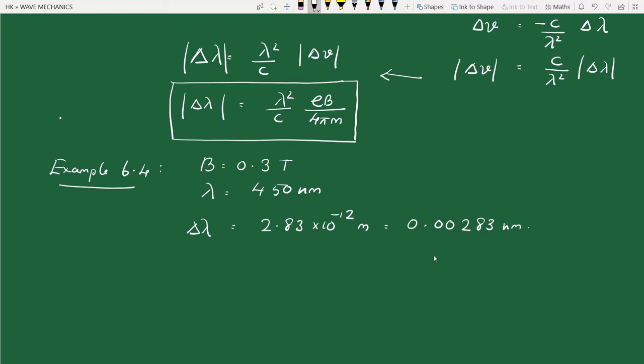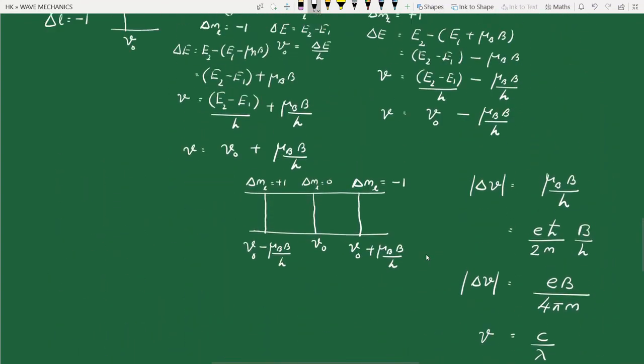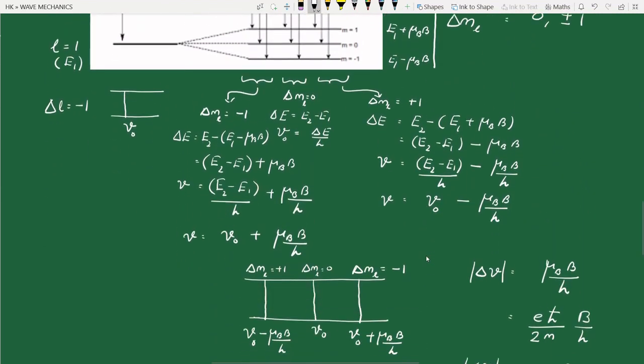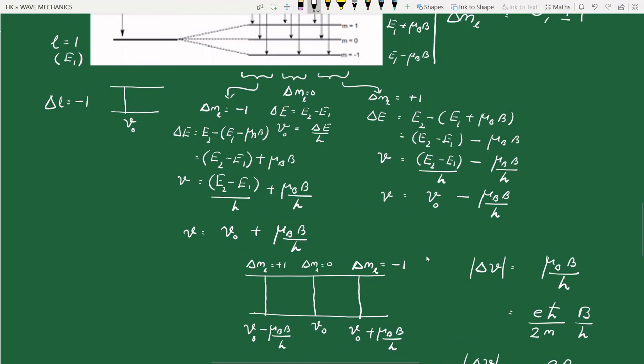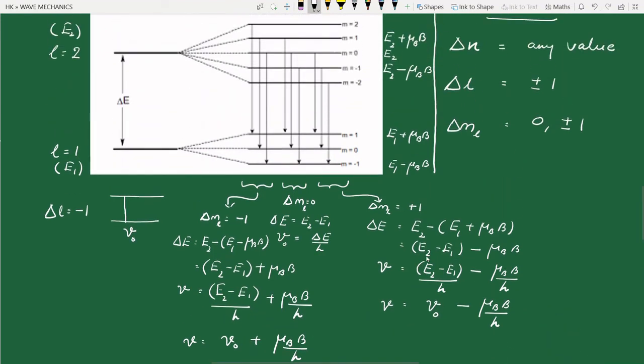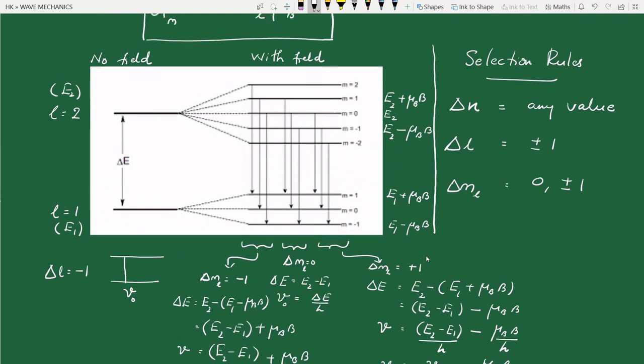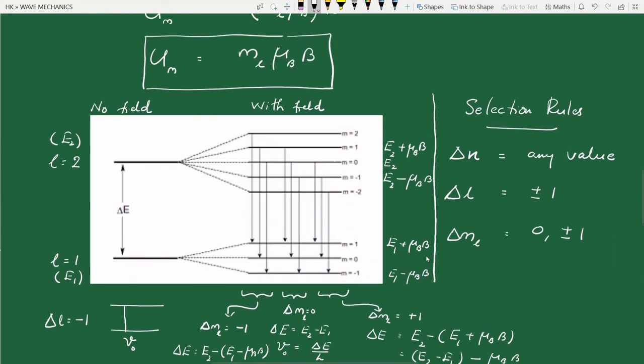So this is the idea of normal Zeeman effect, right? And in anomalous Zeeman effect, the splitting is into more than 3 components. There will be 4 or 6 or higher number of components. That means that in anomalous Zeeman effect, the splitting of energy levels will be more. So what can be the reason for that?